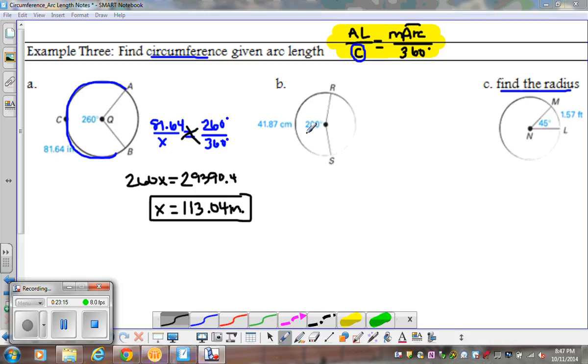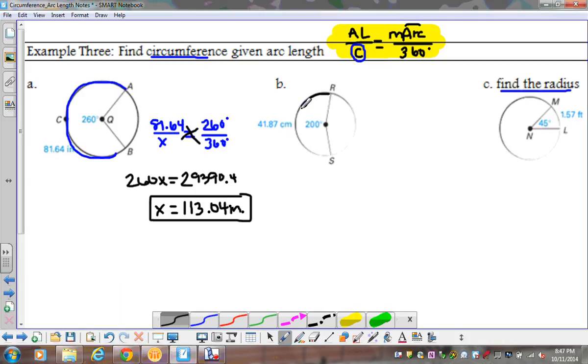All right, so once again, they give me my arc length. They're telling me the length of this arc right here is 41.87 centimeters. The measure of that arc is 200 degrees. Again, the measure of the arc is your degree measure. The length of the arc is how long it would be if you straightened it out and measured it with a ruler. So that's 41.87.